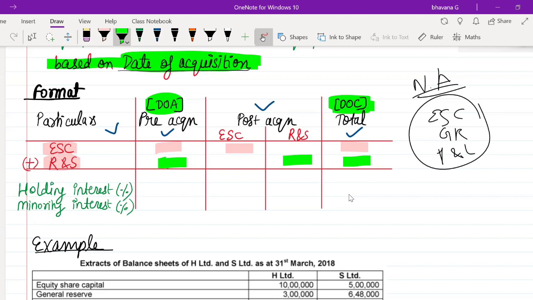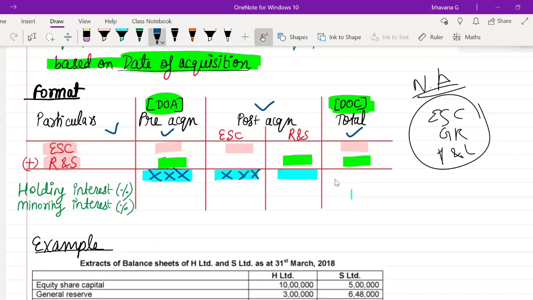Once you write this total, you will get a pre-acquisition total here and a post-acquisition total here. Whatever equity share capital and reserves and surplus belong to pre-acquisition will come here, and whatever is pertaining to post-acquisition will come here.